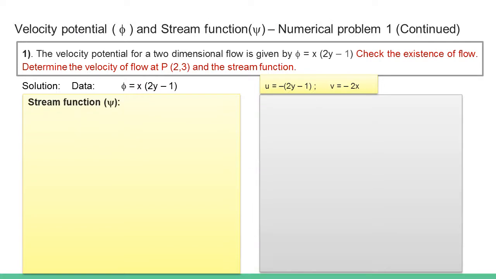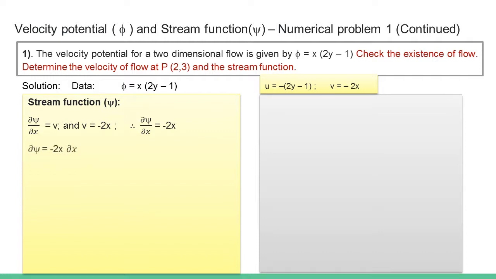Now we have to find the stream function. Stream function can be found from its definition, which is dou psi by dou x is equal to v, and we just found the expression for v in terms of x, that is v is equal to minus 2x. Comparing these two, we get dou psi by dou x is equal to minus 2x.